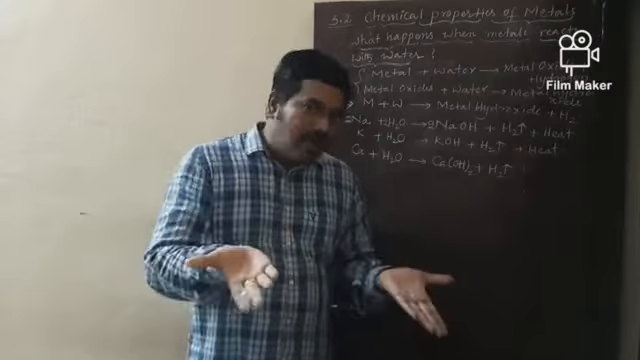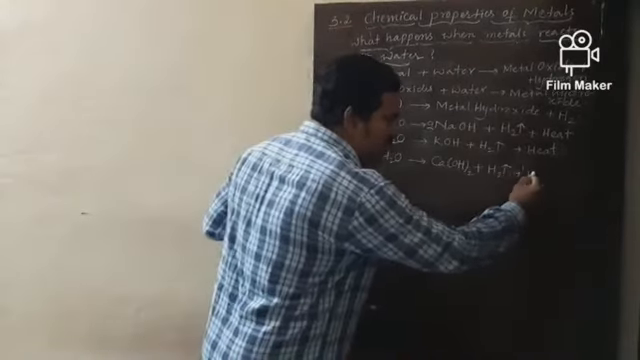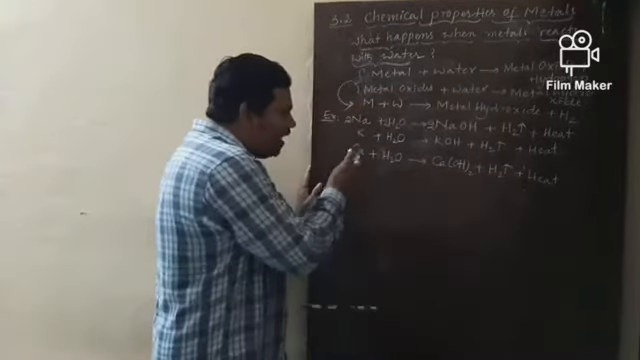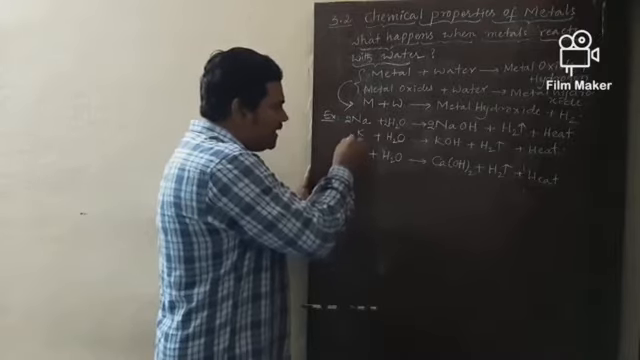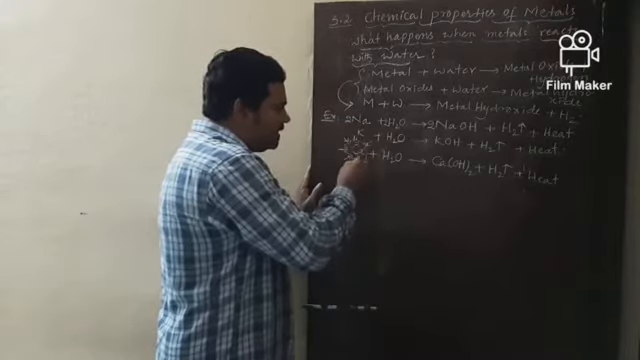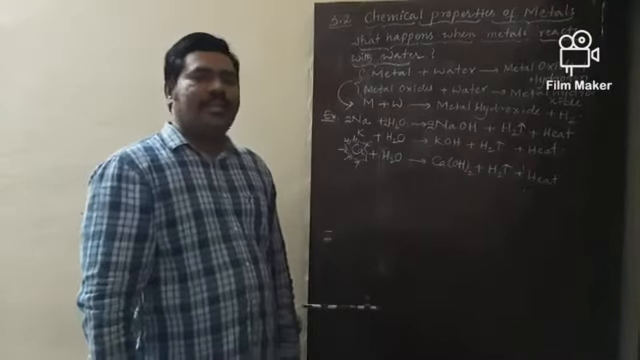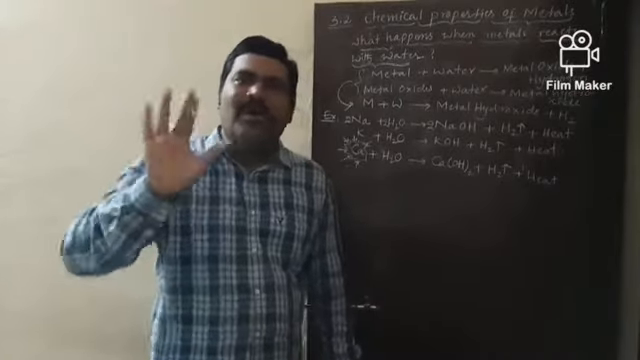So what happened in this case? This liberated hydrogen gas sticks onto the metal calcium, makes it lighter and it floats on the surface of water. That's why calcium metal floats on the surface of water.